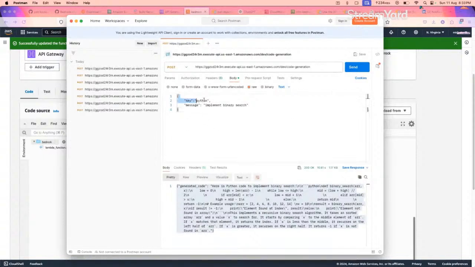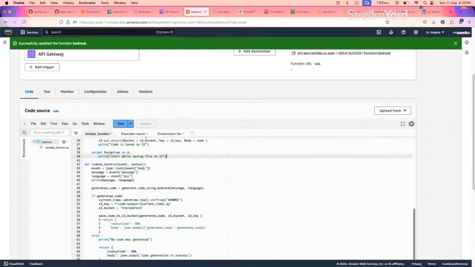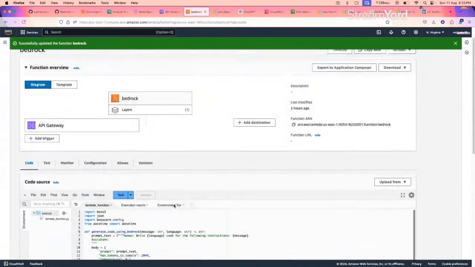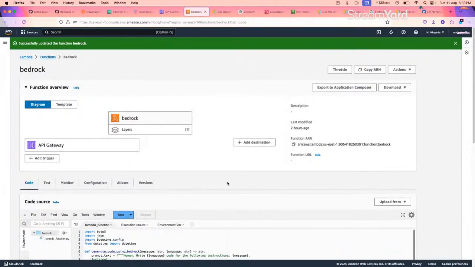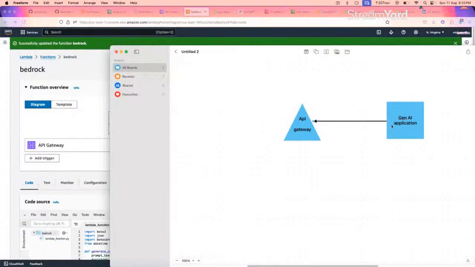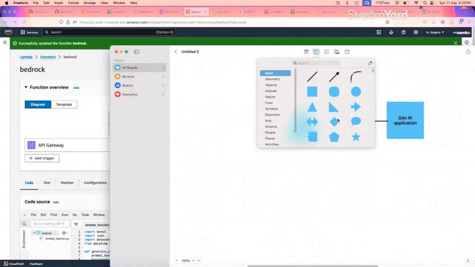Same, I will keep the key as Python and message as implement binary search. One more thing, whenever you are done with this, you should deploy the function, and I will discuss one more parameter here. So this is the lambda function here in between. Here is the lambda function. Lambda function is actually in between, not here. So here.